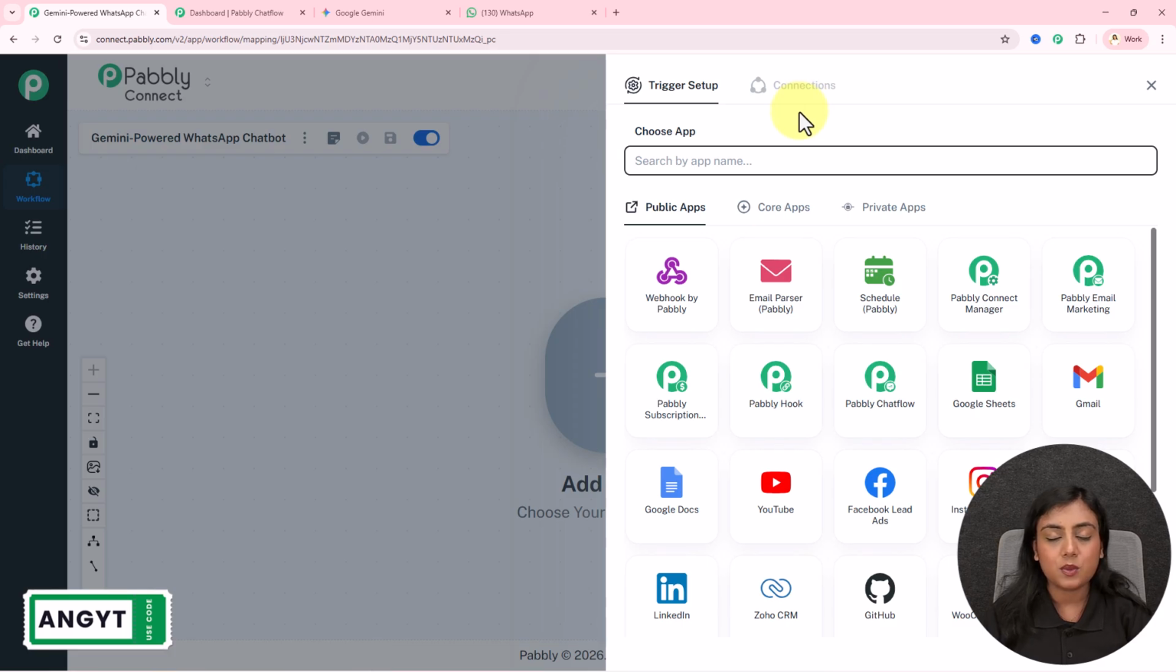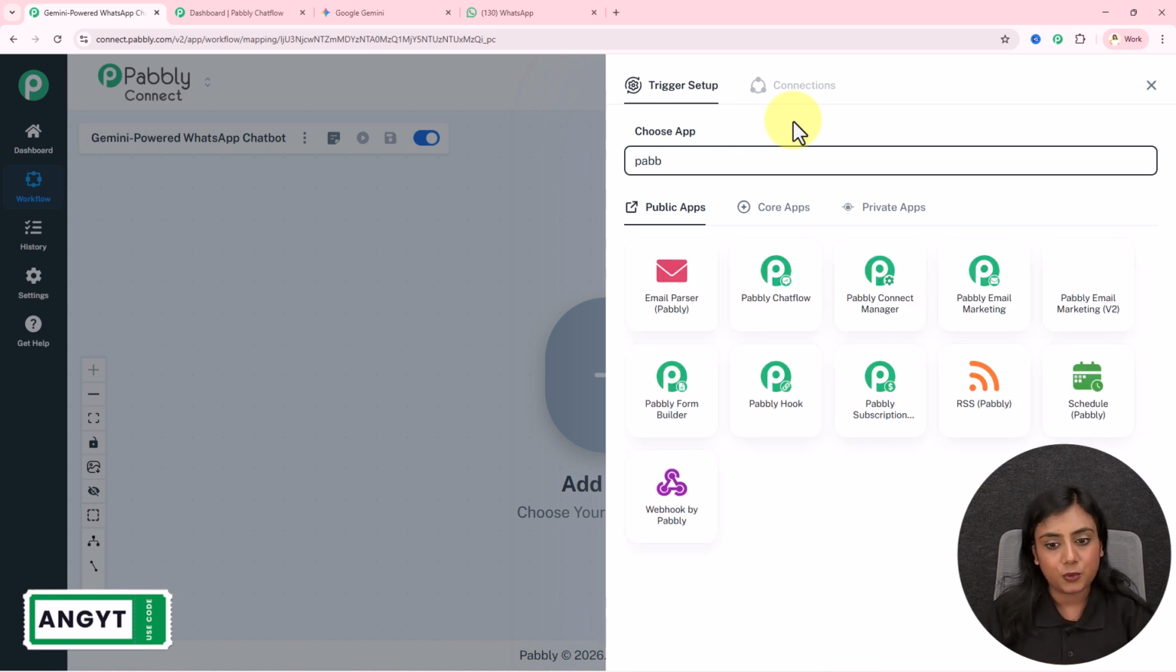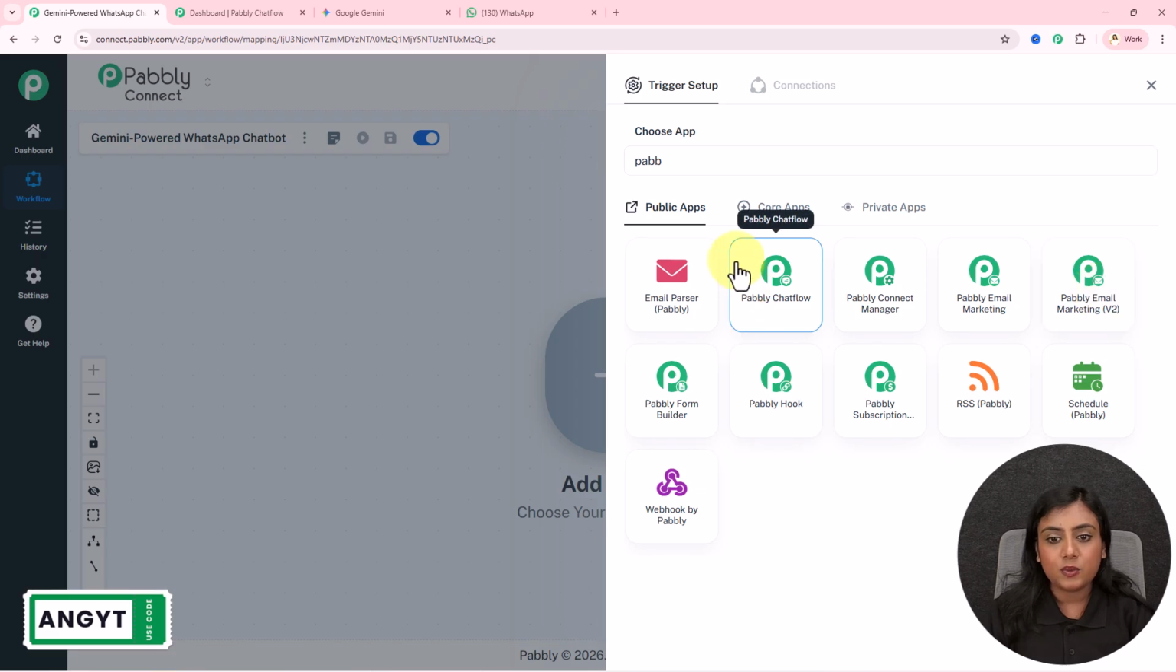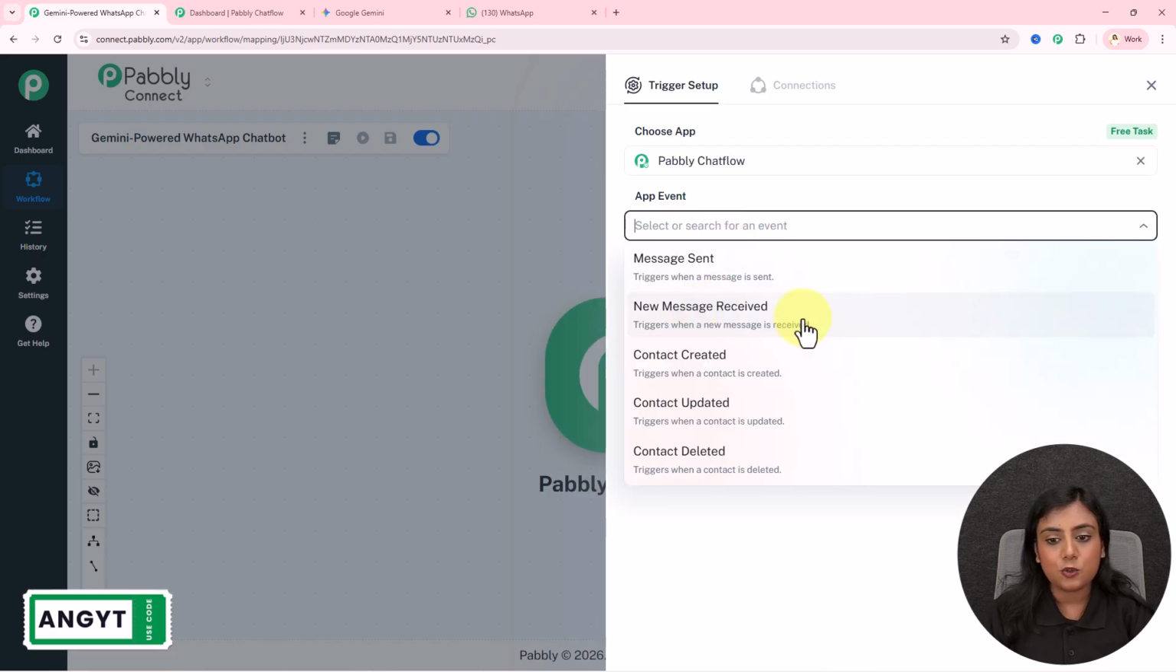If you manage the WhatsApp business conversation in your business using WhatsApp Cloud API, AI Sensi, or Wati, you can select all those applications right over here in the trigger according to your requirement. I will be selecting Pabbly Chat Flow right here, and for this event, I will select it as new message received.